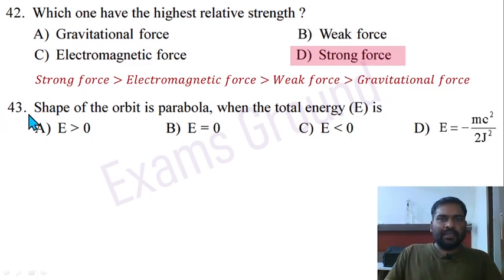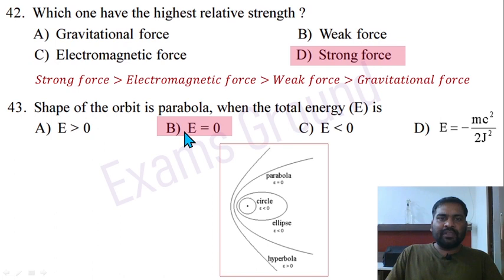Question 43. The shape of the orbit is a parabola when the total energy E is... So when total energy E is equal to 0, then it is a parabola, and when energy is greater than 0, then it is a hyperbola, and when energy is less than 0, then it could be a circle or an ellipse. For the circle case, it should be E equal to minus mc square by 2j square, and in other cases of less than 0 energy, it is an ellipse. Here it is asking for a parabola, so option B is correct. E should be equal to 0.